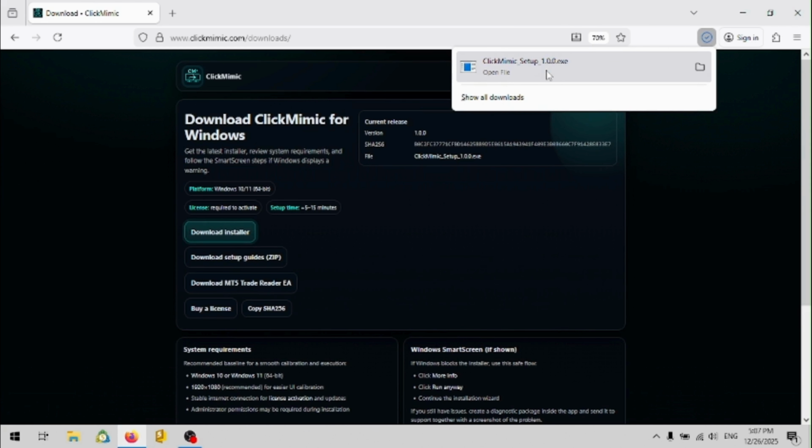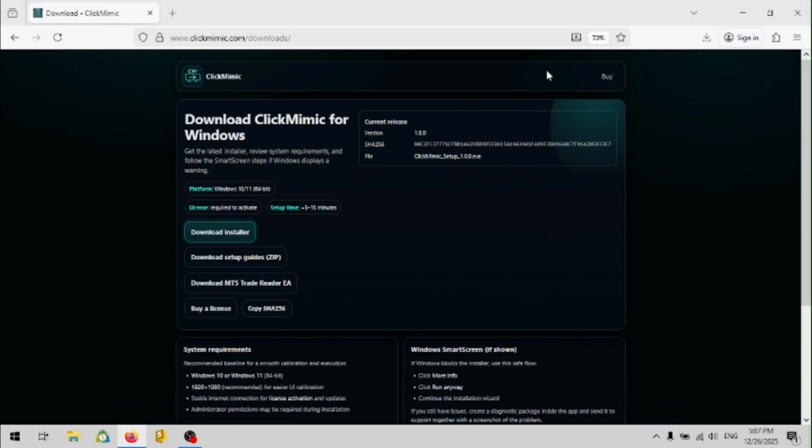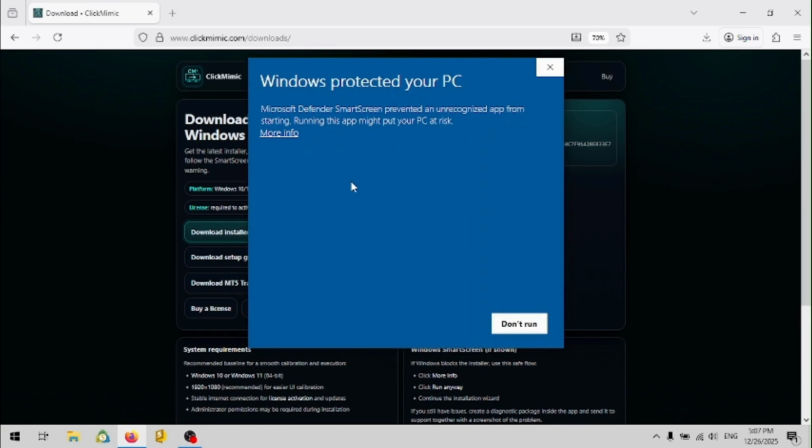After downloading the installer, run it. If the SmartScreen window appears when you open the installer, click More Info, then Run Anyway.